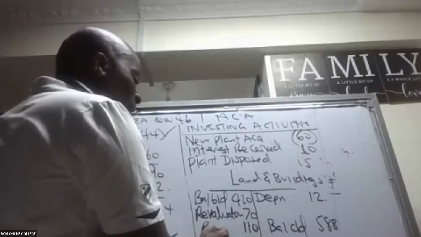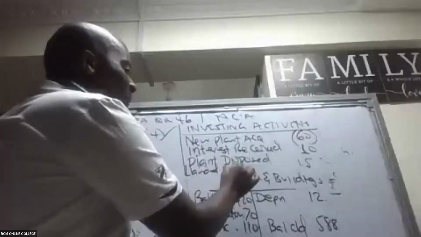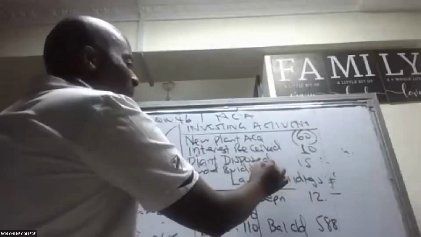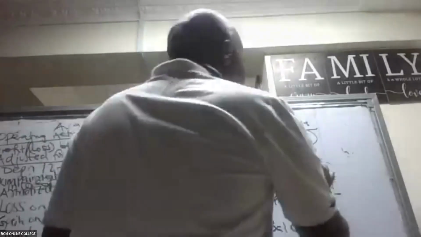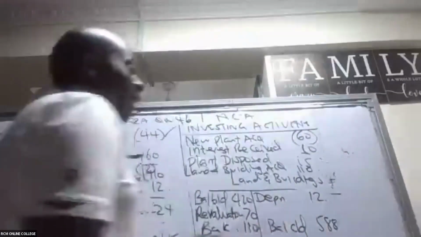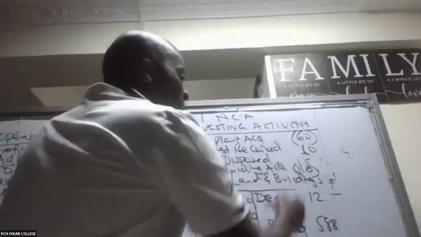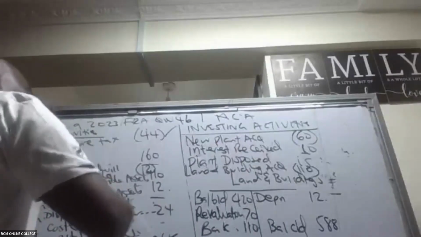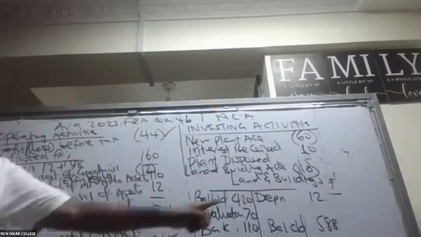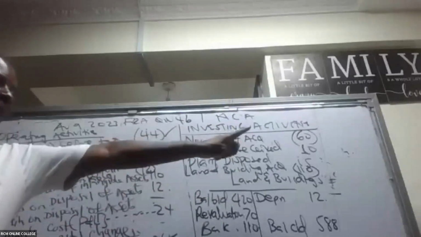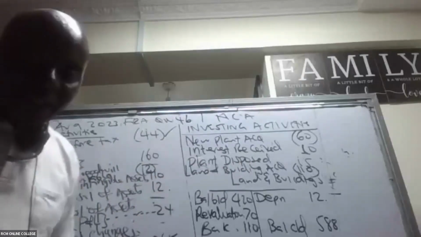Of course this is affecting my cash flow. So we have here land and buildings acquired, 110. Remember, this will be in brackets, because we brought in land and money went away. That's why we are debiting this account and crediting our bank. So that is supposed to be in brackets.